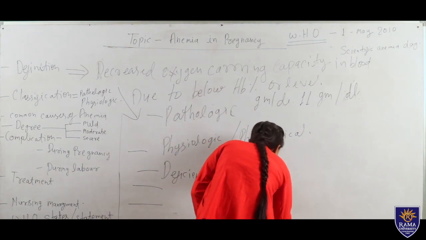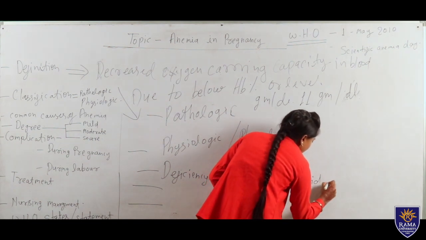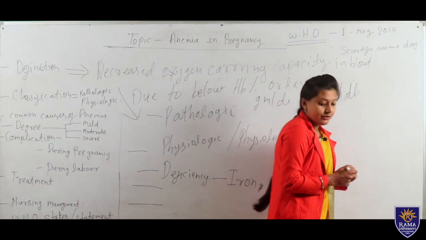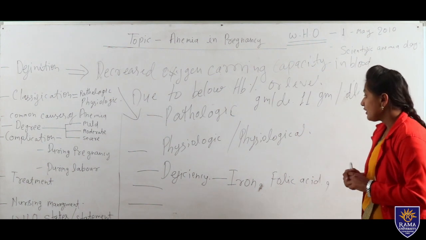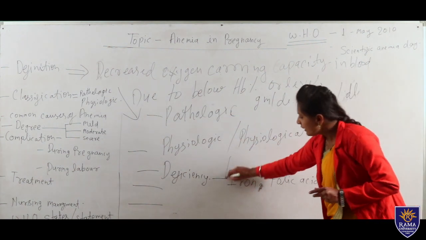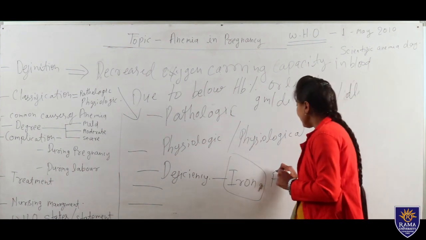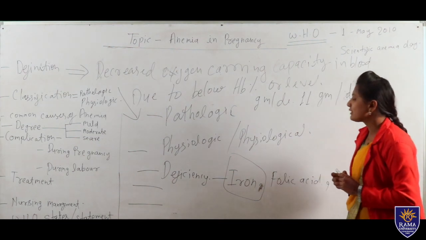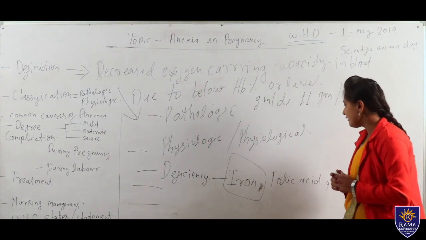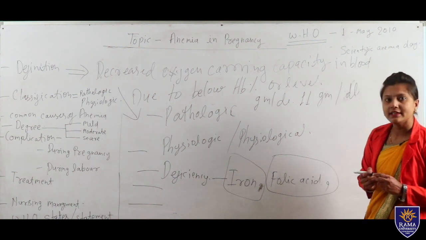Next one is folic acid. Lack of iron intake during pregnancy will lead to iron deficiency anemia. Or if we are not taking a proper supplement during pregnancy, then our folic acid level is also low, and that is called folic acid anemia.